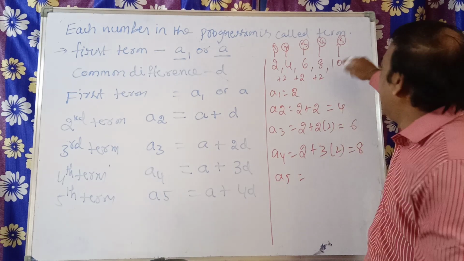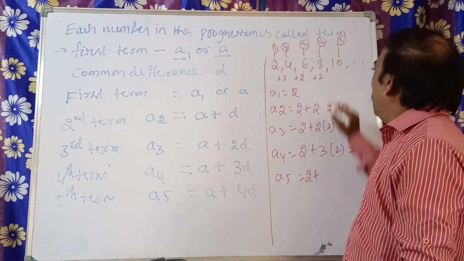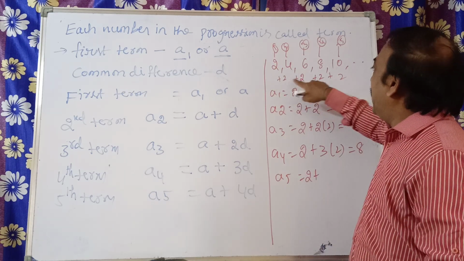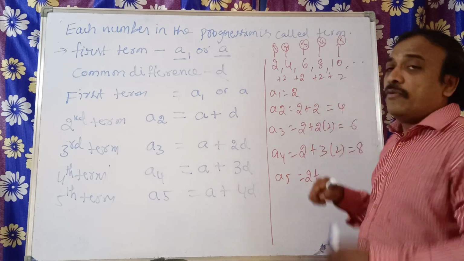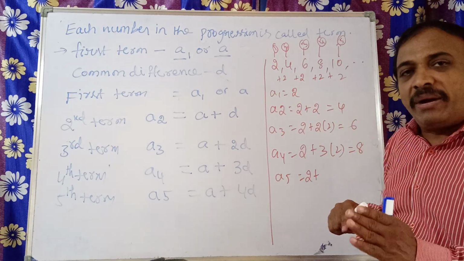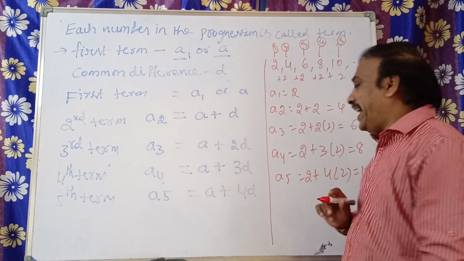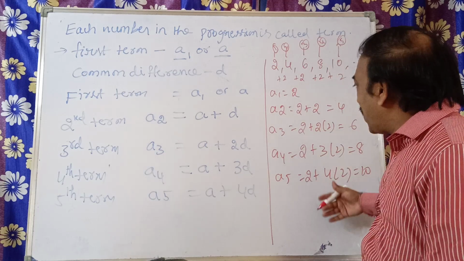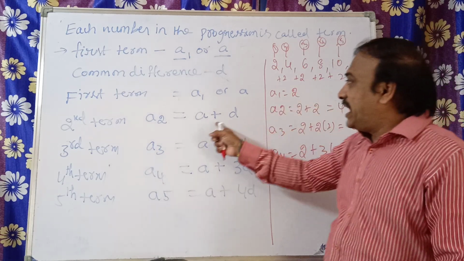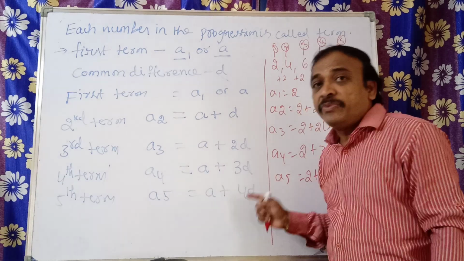A5. You see here, A5. Now from the first term, how many times are you adding? 1, 2, 3, 4. 4 times you are adding that fixed one. The fixed term is called the common difference. So 4 into 2 is equal to 10. I hope you understood why we are doing this. Why we are taking A plus D, A plus 2D, A plus 3D, A plus 4D.